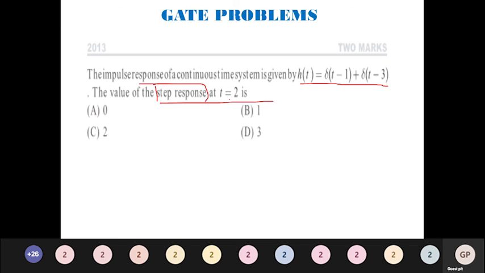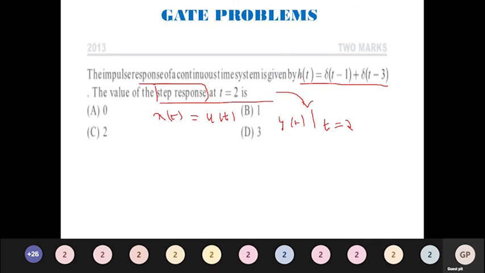So I can come to a conclusion from the question: x of t is u of t. That is sure for me. h of t they have also given. Now what I have to do is calculate y of t at t is equal to 2. If you can get the data given in the question properly, your work is half done.